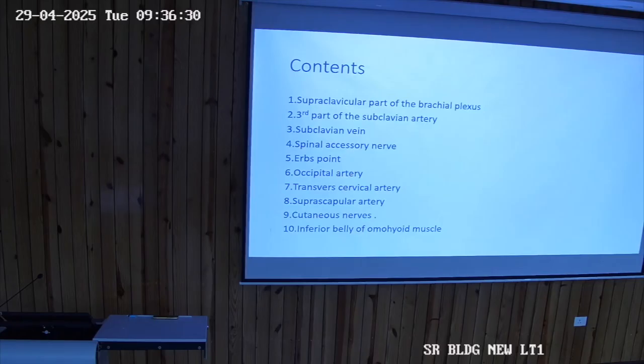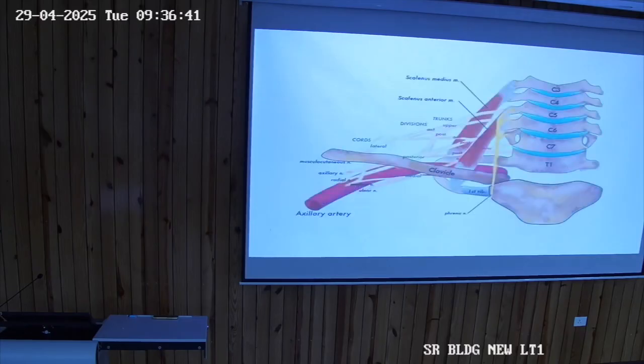Some of the books take cutaneous nerves in the roof because they are attached to the investing layer, then the inferior belly of the omohyoid. Now these are the contents. Now first of all, just look at your very own which you are used to.